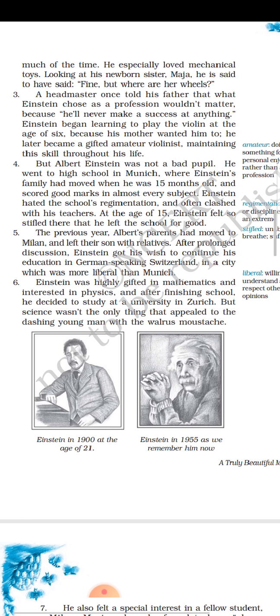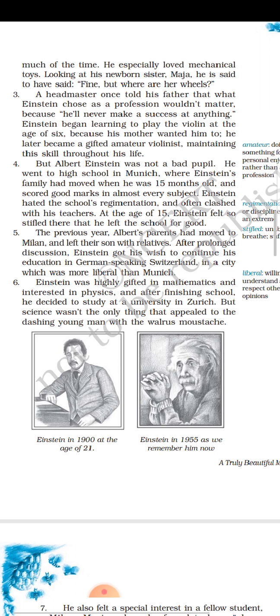Okay. Third paragraph. A headmaster once told his father that what Einstein chose as a profession wouldn't matter because he'll never make a success at anything. Einstein began learning to play the violin at the age of 6 because his mother wanted him to. He later became a gifted amateur violinist, maintaining this skill throughout his life.